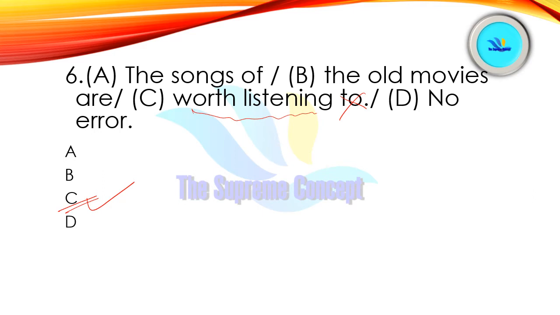If it was simply listening, then it is okay, we could have used to here. That is, listening to would be our correct answer. But here, as you can see, worth listening is given, so we cannot use any kind of preposition here. So our correct sentence would be the songs of the old movies are worth listening, and this is our correct answer.